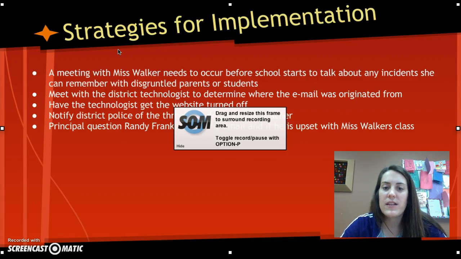A meeting with Ms. Walker needs to occur before school starts to talk about the incident and see if she can remember any parents or students that maybe need to be contacted. There also needs to be a meeting with the district technologist to determine where the email originated from. See if the technologist can turn the website off. Notify the district police about the threat. And the principal needs to question Randy Franks to see if he had anything to do with or knows anything about the website, and maybe to see why he's upset with Ms. Walker in her classroom.